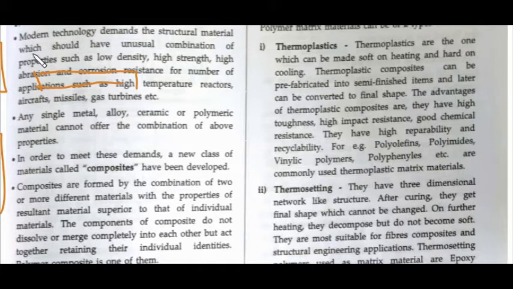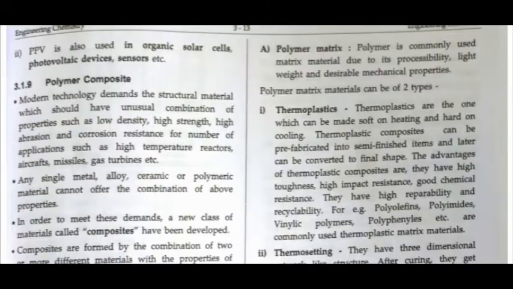There are various definitions related to this. The boundary between the matrix and the reinforcement is called the interface. The strength of the interfacial bonds affects the properties of the polymer composite. First of all, understand what the reinforced material is and what the matrix is. The polymer matrix is the solid part that I was talking about.